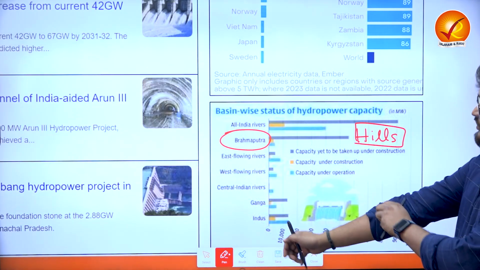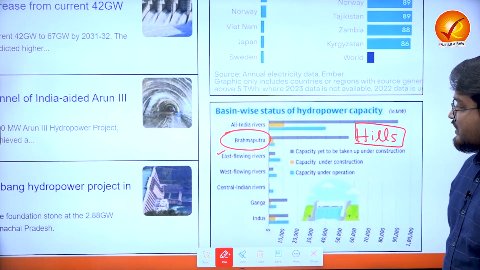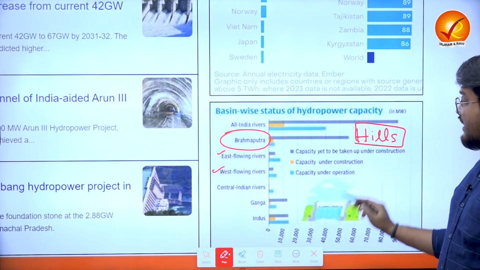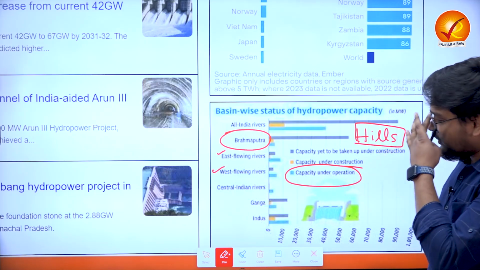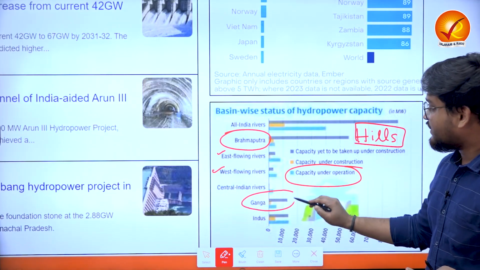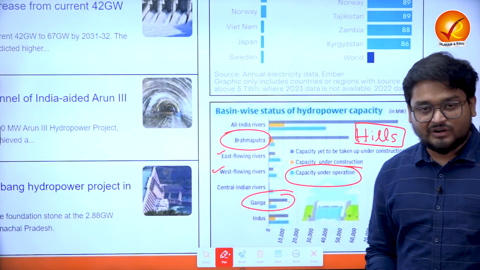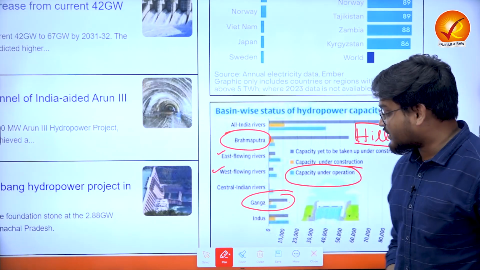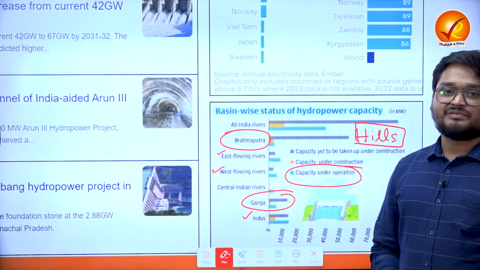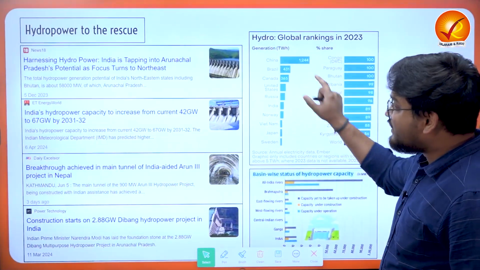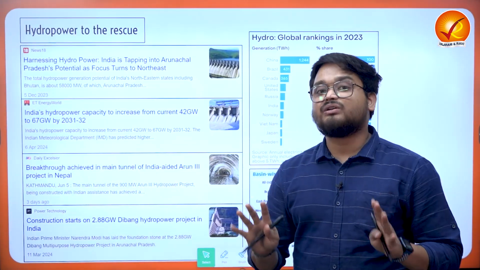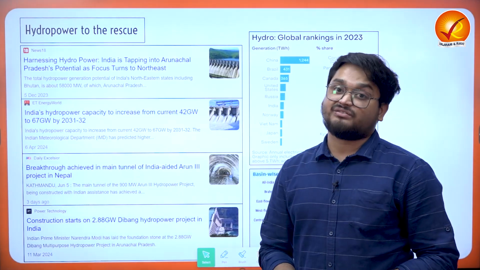Apart from that, we also see that the east flowing rivers and the west flowing rivers have a large amount of capacity under operation. And when we look at the Ganga, we also have many new projects taking place over the river Ganga and also over the Indus. So these are the important highlights and trends that you need to understand when we talk about the hydropower imperative of the country as of now.